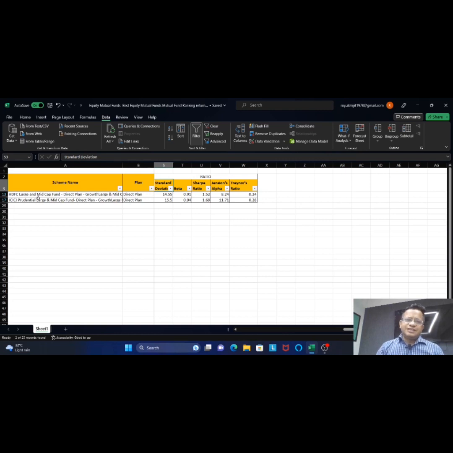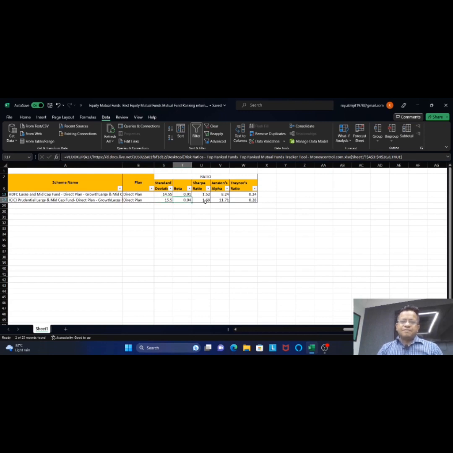In terms of HDFC large cap, the standard deviation is 14.55%, right? The beta is 0.91, the Sharpe ratio is 1.52, whereas the Jensen alpha is 8.24. The Treynor's ratio is 0.24. Whereas for ICICI Prudential, the standard deviation is 15.5 and the beta is 0.94.